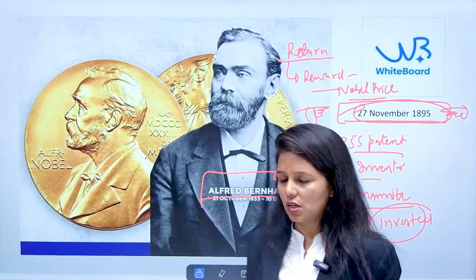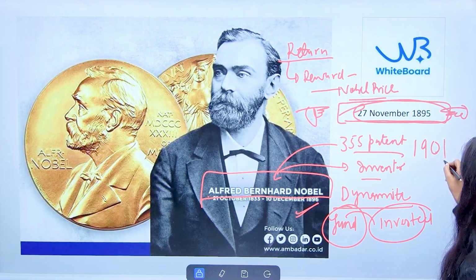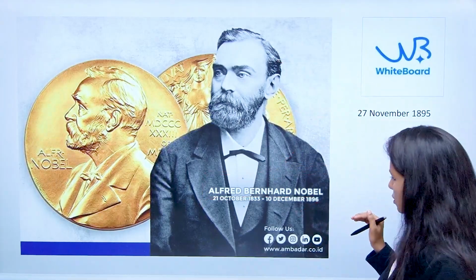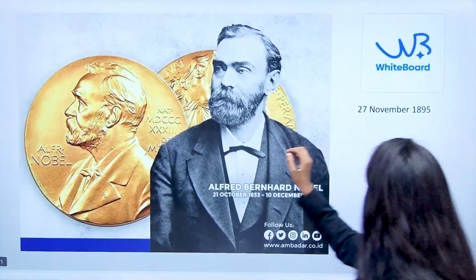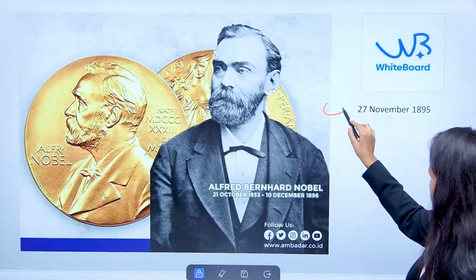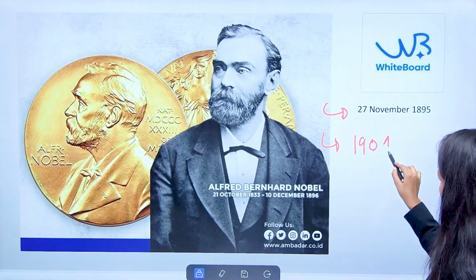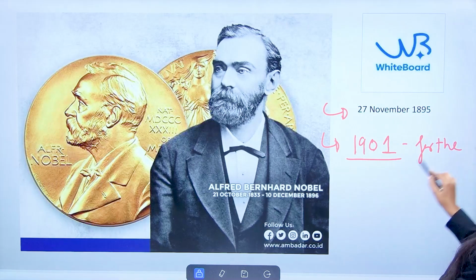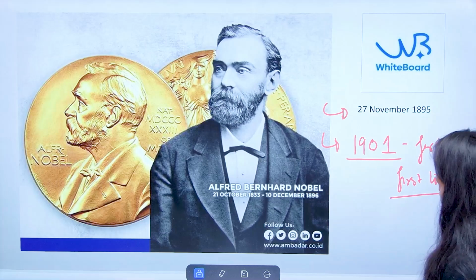For the first time, it was in 1901. So these are the two important dates: one is 1895 when the Nobel Prize was created, and 1901 when the Nobel Prize was given for the first time.